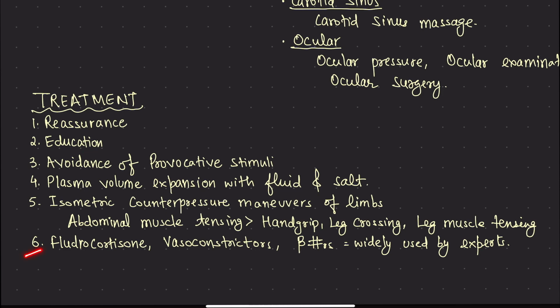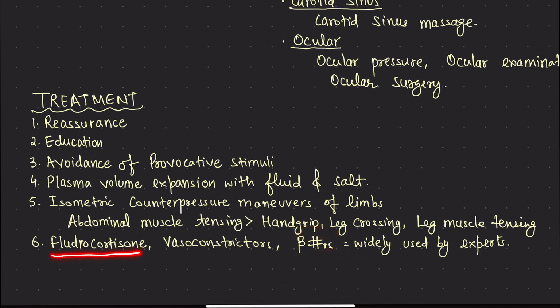As far as pharmacological measures are concerned, we can treat the patient with fludrocortisone, vasoconstrictors, and some beta blockers. They are also widely used by experts. Why beta blockers? Because heart rate increases in vasovagal syncope. We have to inhibit this. That is why we use beta blockers, right?